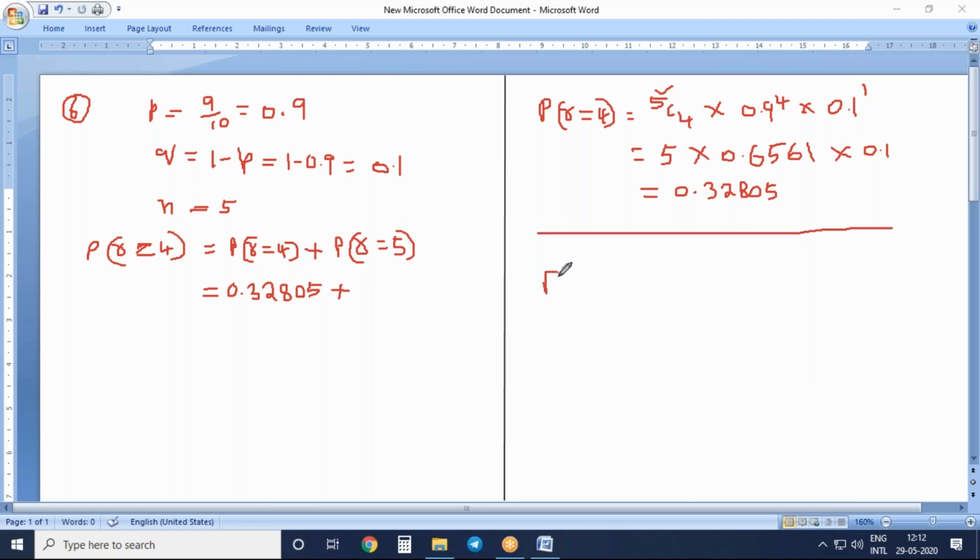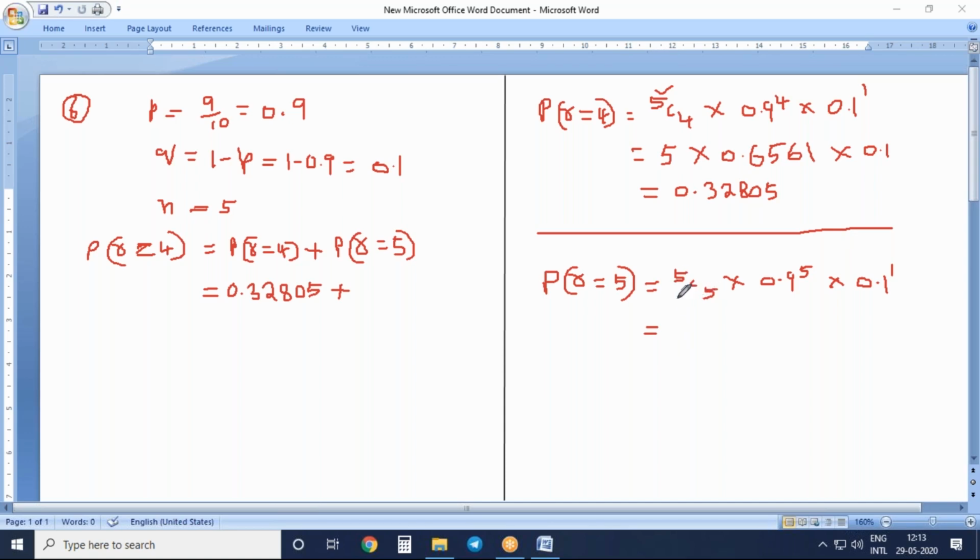Let us do it here. P of R equal to 5 is equal to 5C5 into 0.9 raised to the power of 5 into 0.1 raised to the power of 0.